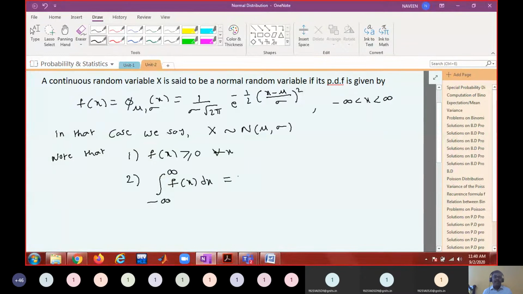So what is f of x here? 1 by sigma root 2 pi is constant. Integral from minus infinity to infinity of e power minus 1 by 2 into (x minus mu by sigma) whole square dx must be 1. I wanted you to check this fact.